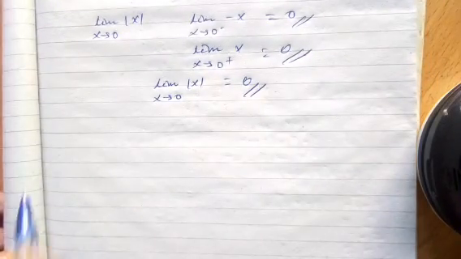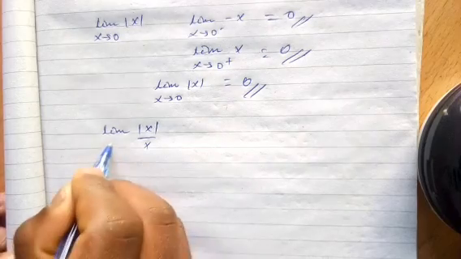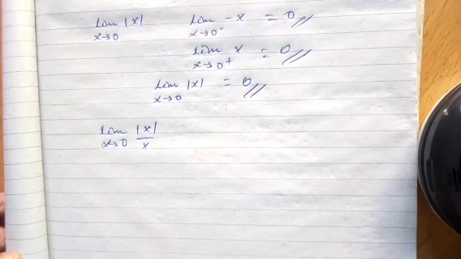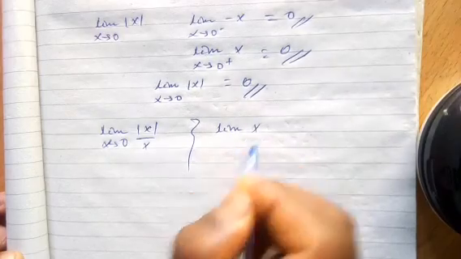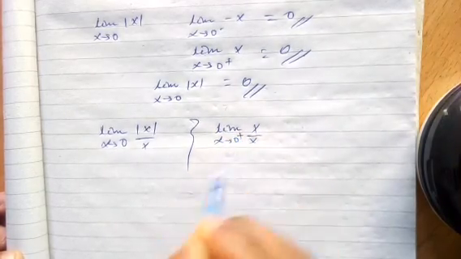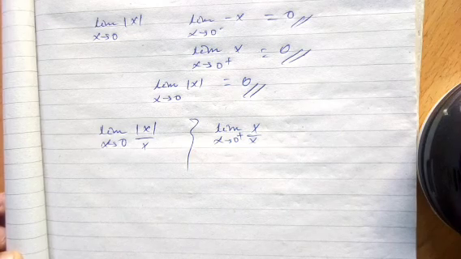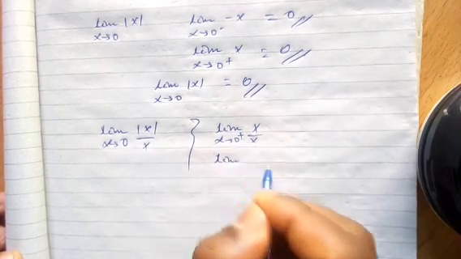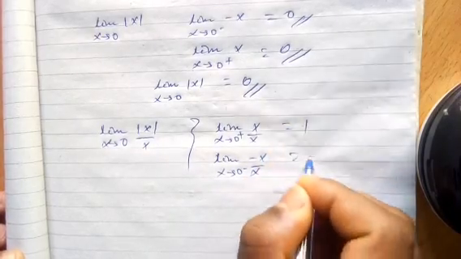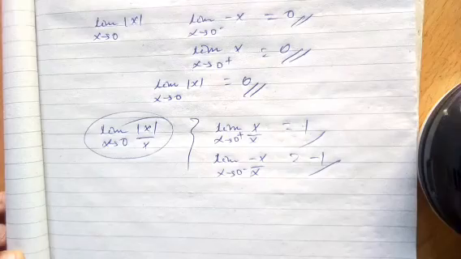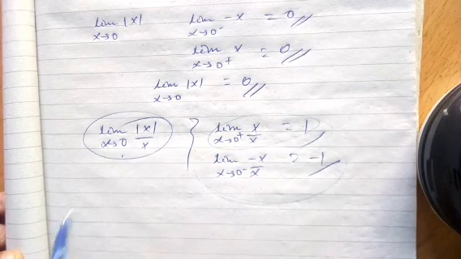For example, limit of absolute value x over x as x approaches 0. We have two alternatives. The first one is limit of x over x as x approaches 0 from the positive side, a positive value, so it comes out positive. For negative, we multiply by negative, because from the absolute value we always take the positive value. So limit of negative x over x as x approaches 0 from the negative. This is 1 and this one is minus 1. It has no limit, that means the right hand side and the left hand side are not equal.